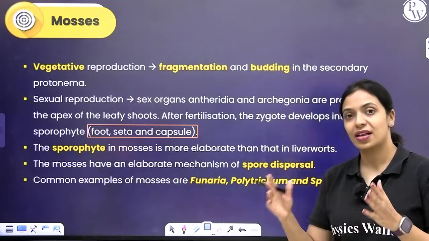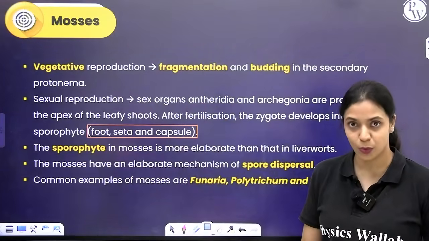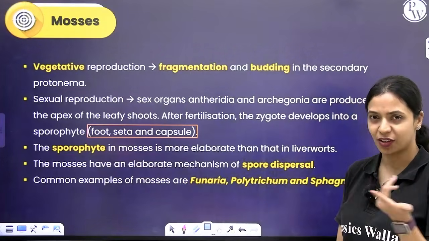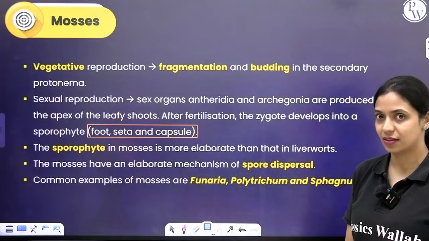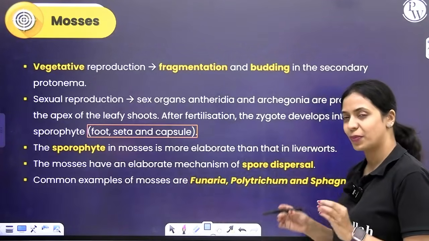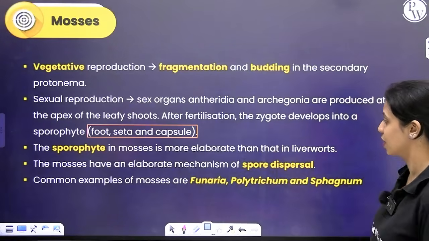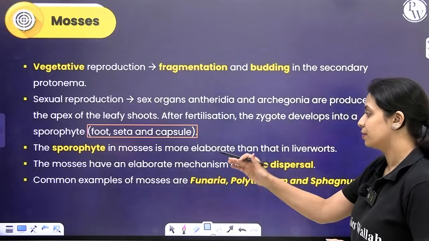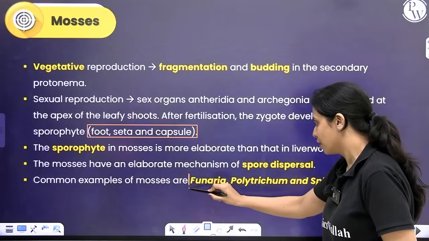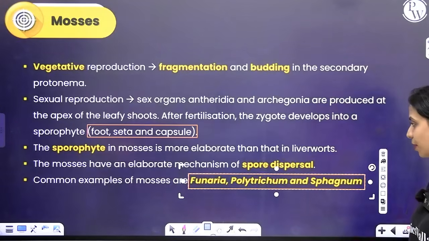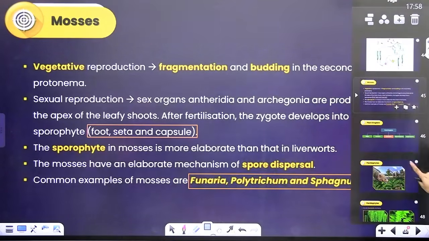Some of these mosses have mechanisms to disperse the spores also. They have structures like elaters and all formed. That is not part of your syllabus. So just remember they have some mechanism by which they can release and liberate the spores. Some examples of mosses are Funaria, Polytrichum and Sphagnum. Alright, so that's about mosses.